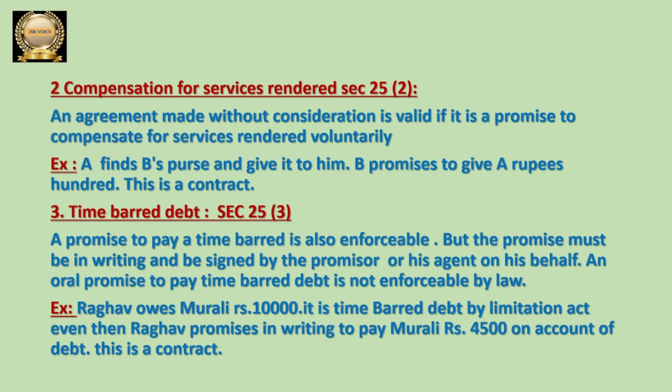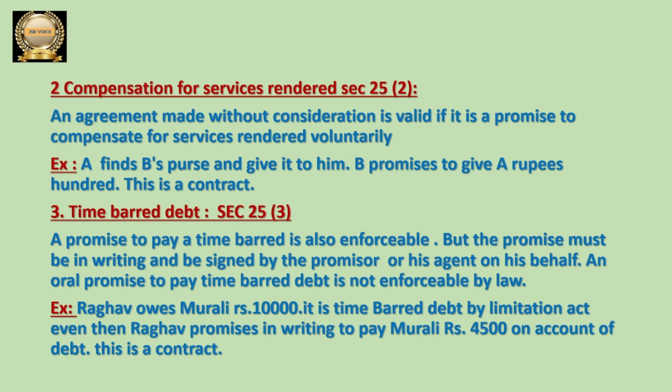But later Raghav is promising Murali that he is going to pay 4,500 rupees instead of 10,000. He is promising that he is going to pay only 4,500 to settle his account, and this promise should be in writing. So Raghav has to write on a document and sign it, then it will become a valid contract. Here Raghav is paying Murali, it is a new agreement, but Murali in return is not giving anything.